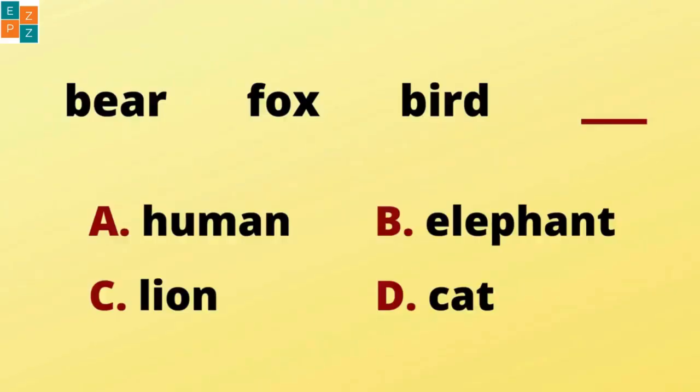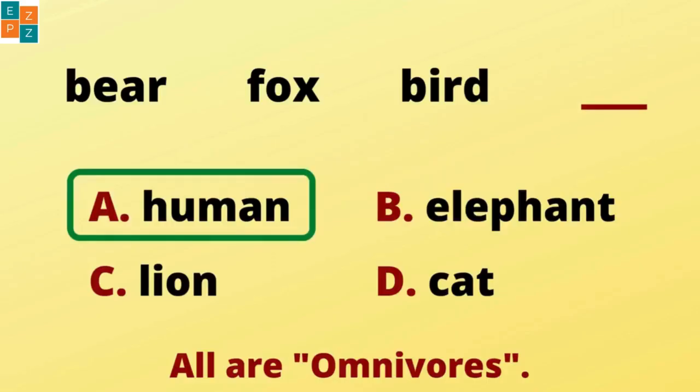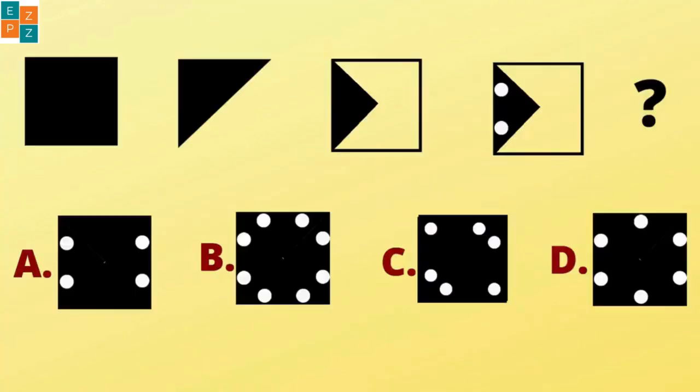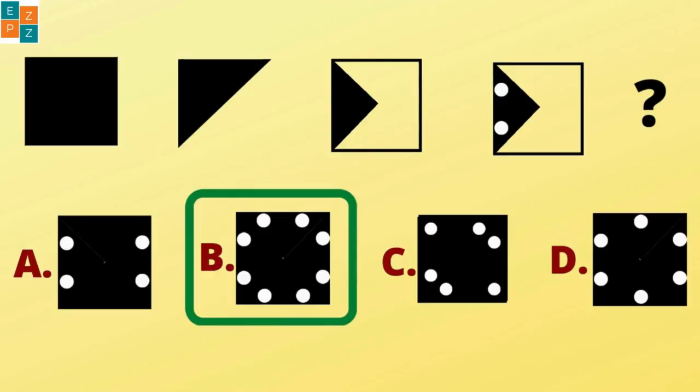Choose the word that is like the others in the same way. The answer is A. Look at the folded paper and holes, and pick the figure showing it unfolded. The answer is B.